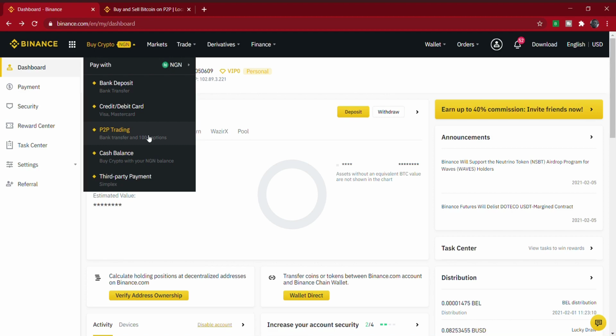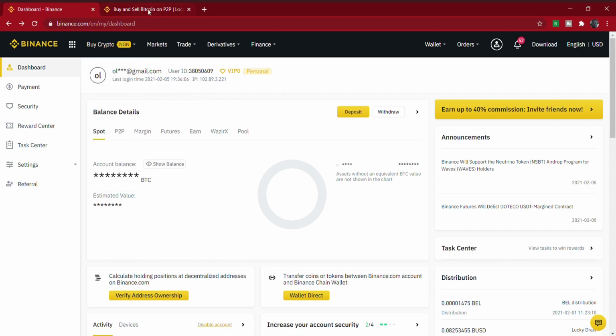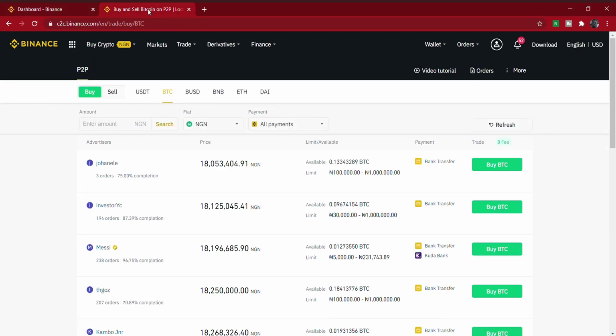Now, what I'll be teaching you is the P2P trade. So you click on P2P trading. Once you click on P2P trading, it's going to bring you to what you have on my screen. Now, what can you see here? You can see buy BTC. It means that you can buy and sell BTC from a co-trader like you. Now, let me show you. You can see this buy, this sell. Since you want to buy BTC, then the green should be on buy.